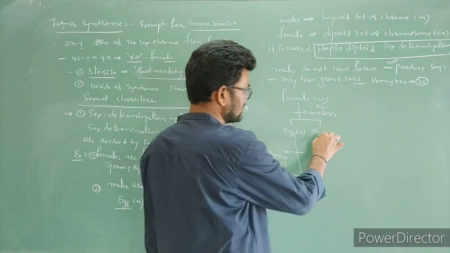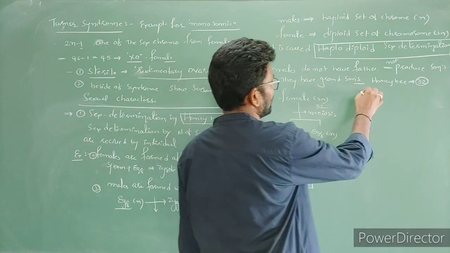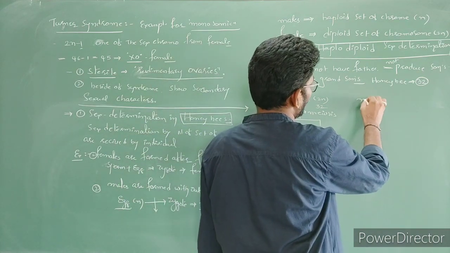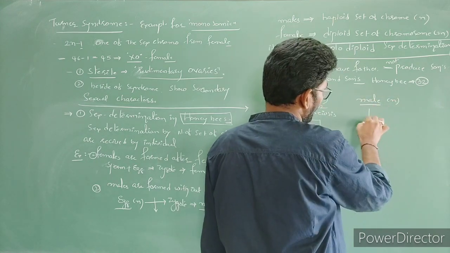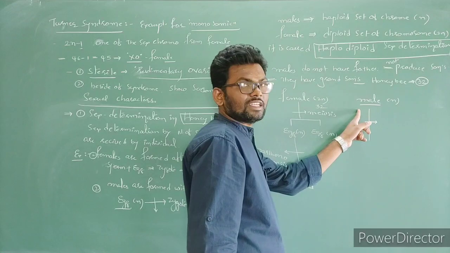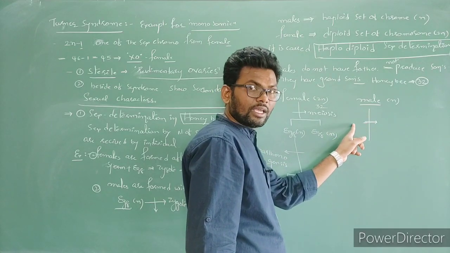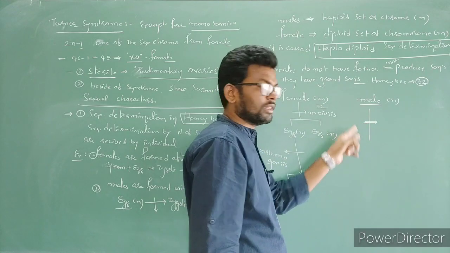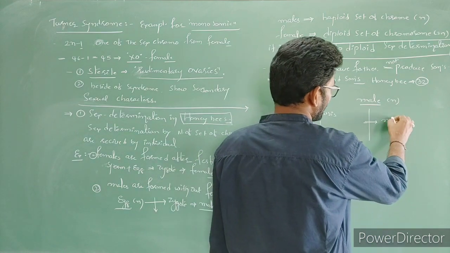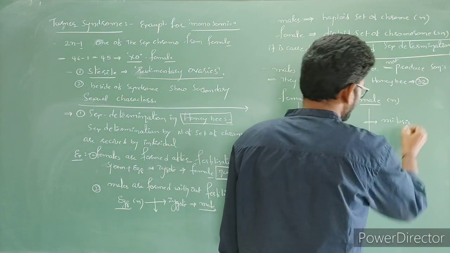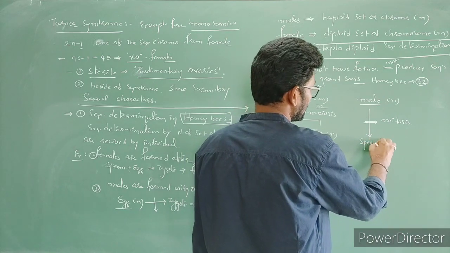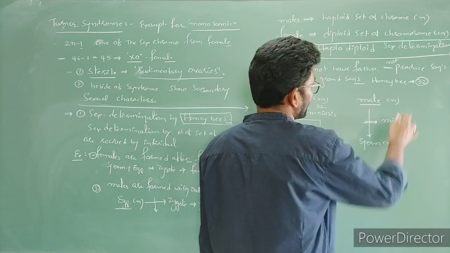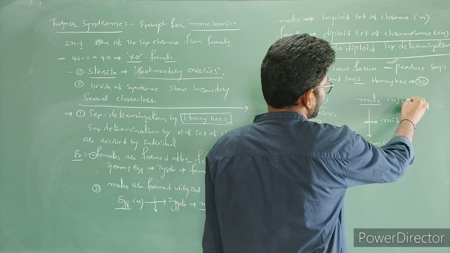Next, one more male, which is already haploid. The point here is that the male produces gametes by mitotic division, not by meiotic division. Mitotic division takes place to form sperm cells, which are also haploid. Haploid means how many? 16.